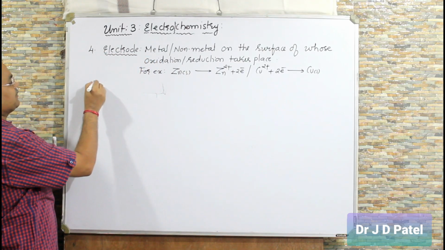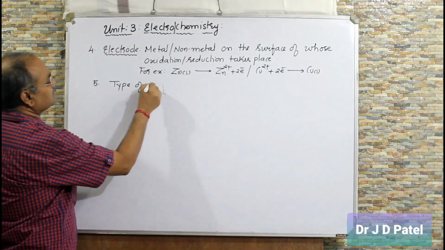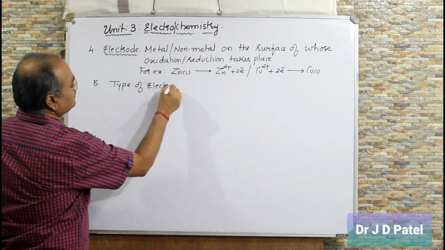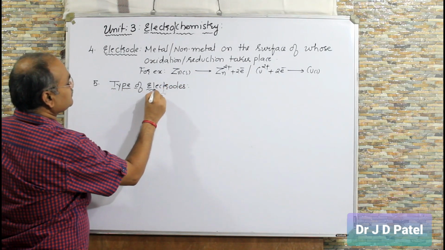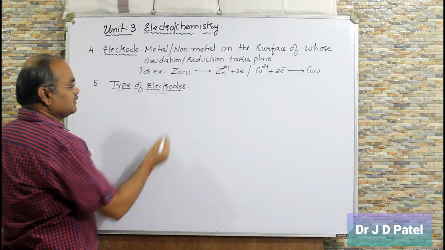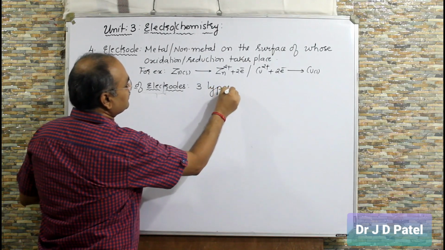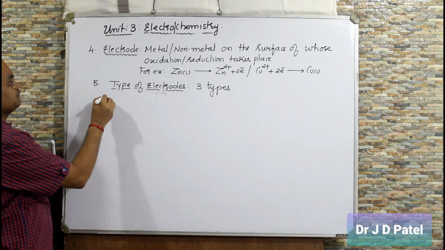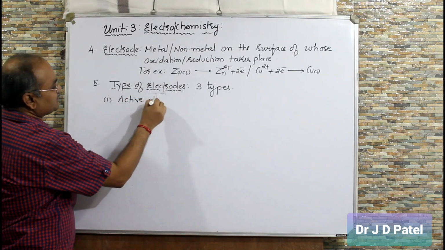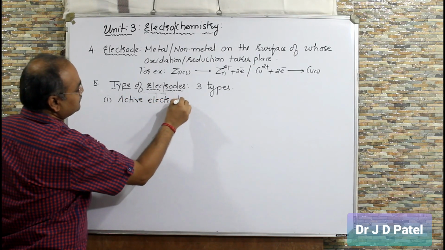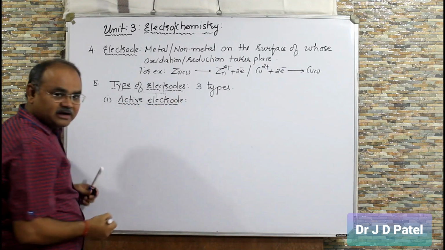Now, fifth is types of electrode. Right? Now, three types of electrodes are there. Number one, active electrode. First is active electrode.